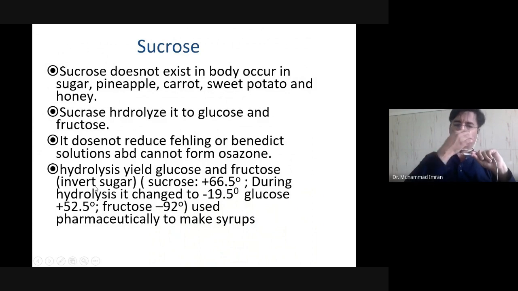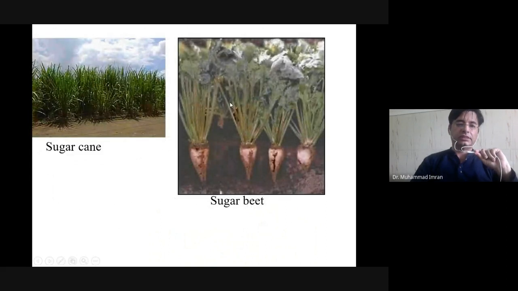So the sugar in its disaccharide form is dextrorotatory, but after hydrolysis it becomes levorotatory. This is known as invert sugar. It is used in pharmaceuticals to make syrups. Here you can see sugar cane is the richest source of sucrose, and sugar beet is also a major source of sucrose.